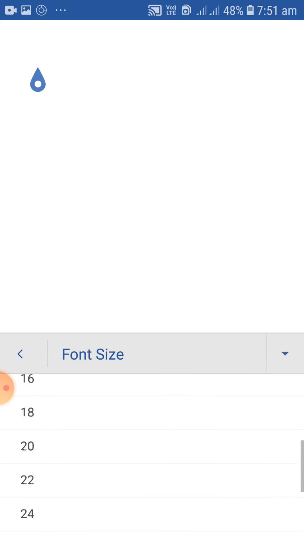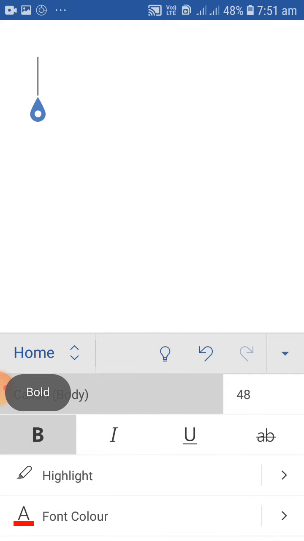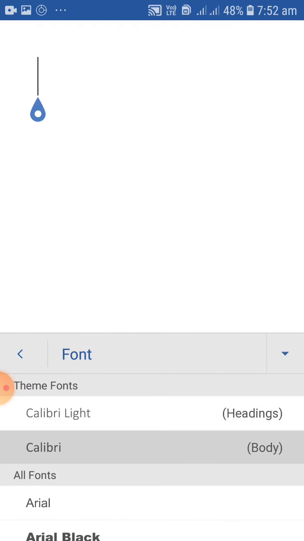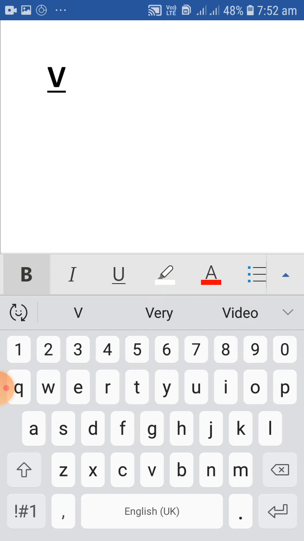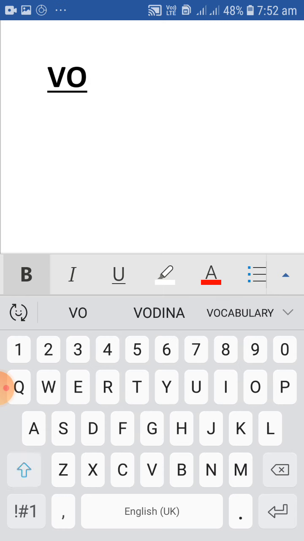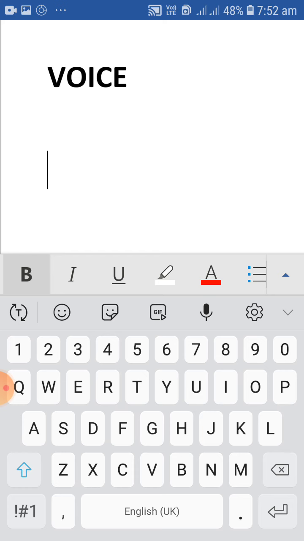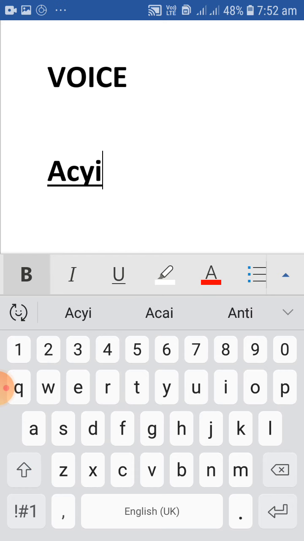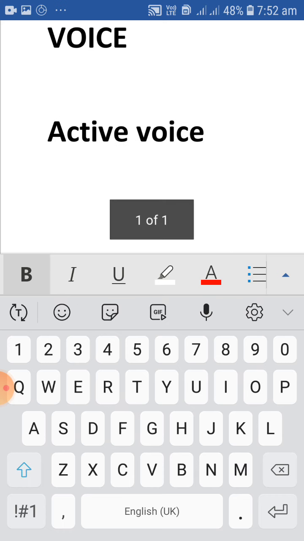Voice needs to be practiced. So we have active voice, and next, passive voice.